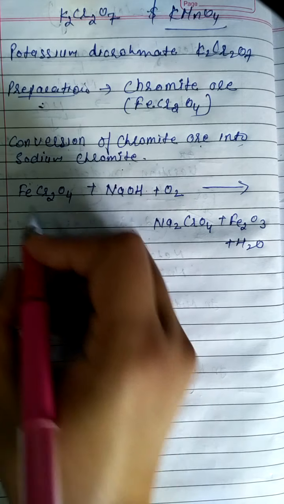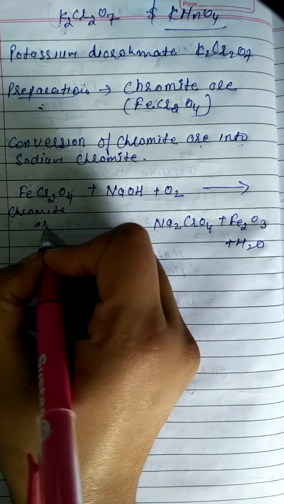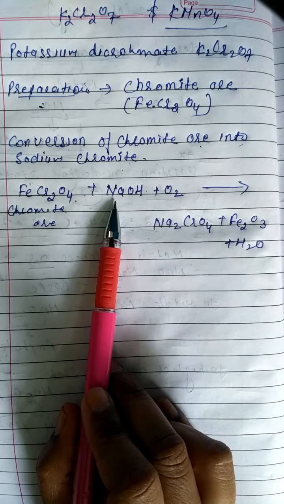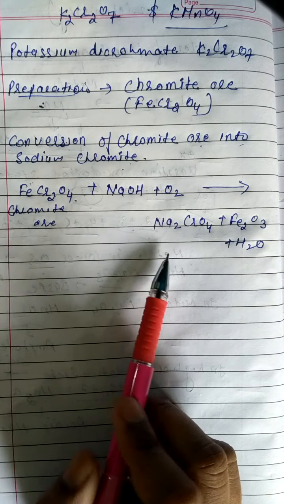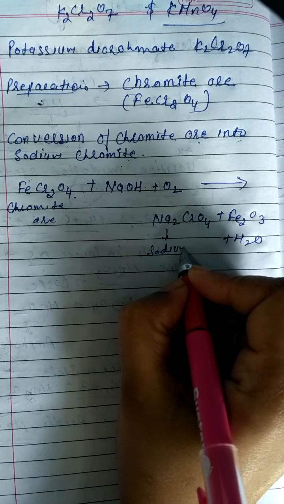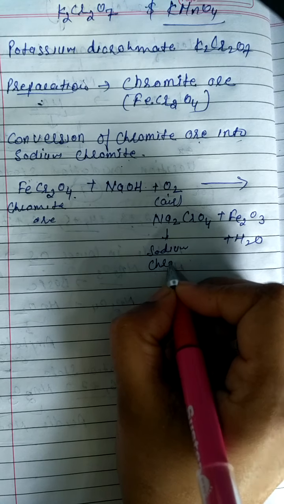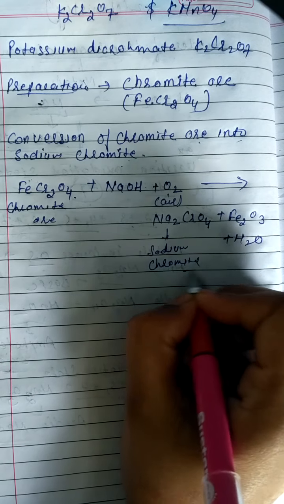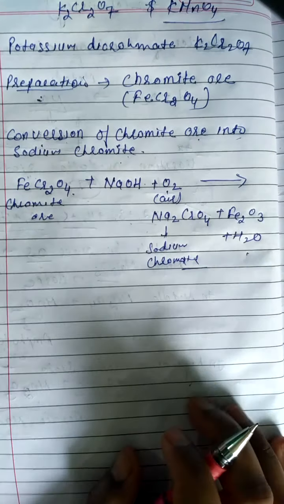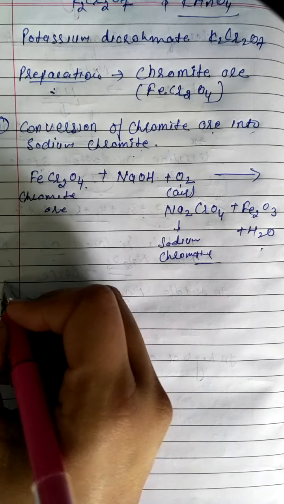The formula for chromite ore is FeCr2O4, which reacts with sodium hydroxide and oxygen, then forms sodium chromate, and iron oxide and water molecule are eliminated. Clear? This is the first step.